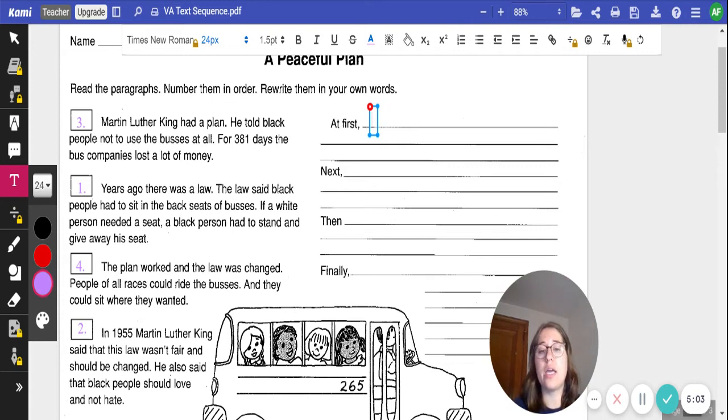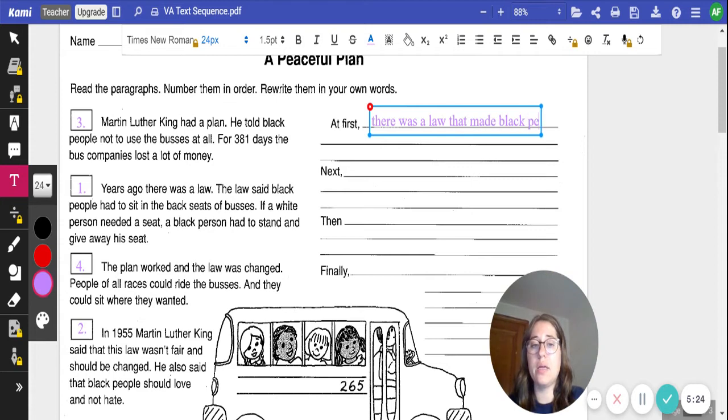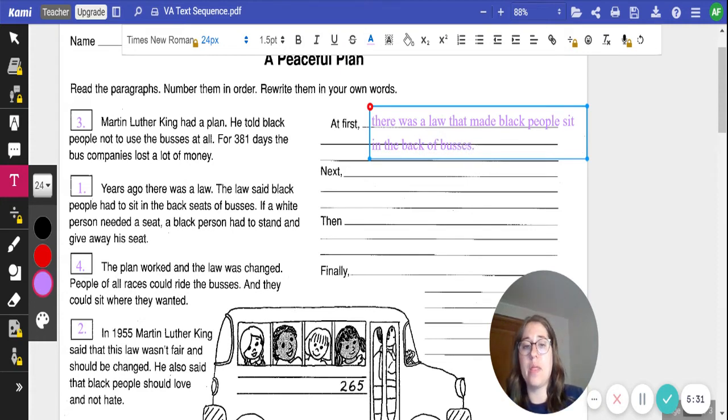So we could say, at first, there was a law that said, we could say, at first, there was a law that made Black people sit in the back of buses.